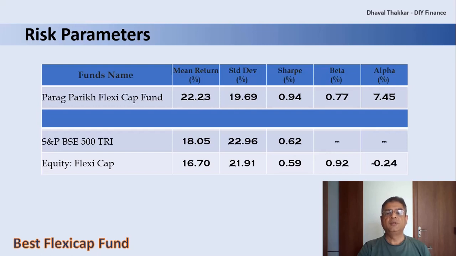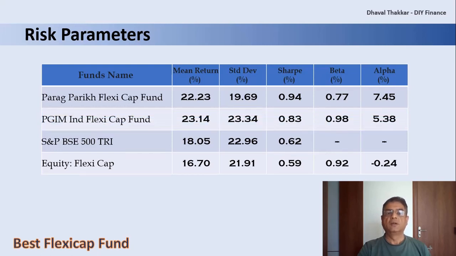Now let's see for PGIM India Flexicap Fund. Here also, almost all the risk parameters are good as compared to its category and the benchmark, except for the standard deviation and beta, which indicates that the fund is more volatile than its benchmark and category. But when compared to Parag Parikh Flexicap Fund, PGIM is not able to beat it in any of the parameters except for the mean return, where the margin is also less than 1%. Hence, here I feel that Parag Parikh Flexicap Fund is a better performer.